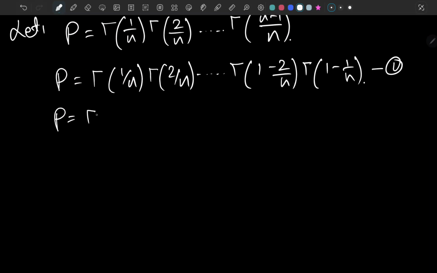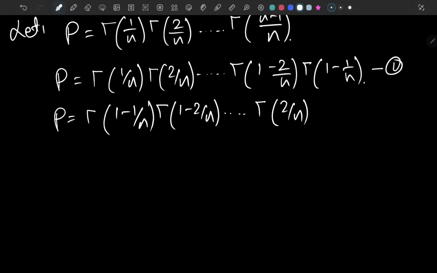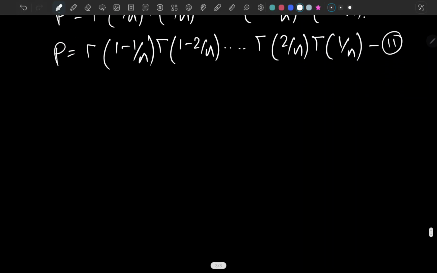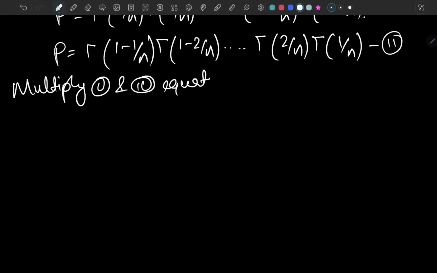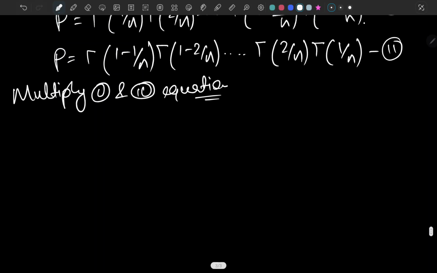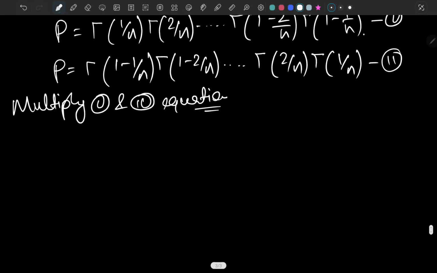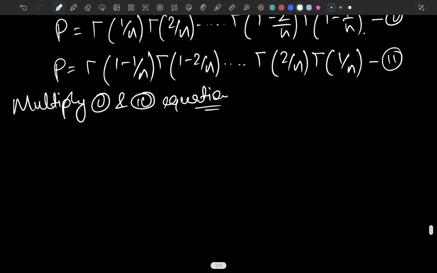So I'm talking about p equals gamma of 1 minus 1 over n times gamma of 1 minus 2 over n and so on, all the way up to gamma of 2 over n and times gamma of 1 over n. And consider this equation as the second equation, right? Okay, and now multiply the first and second equations. Why I'm doing that, you'll get to know in a while. But that's going to give us an interesting bridge to pass through.